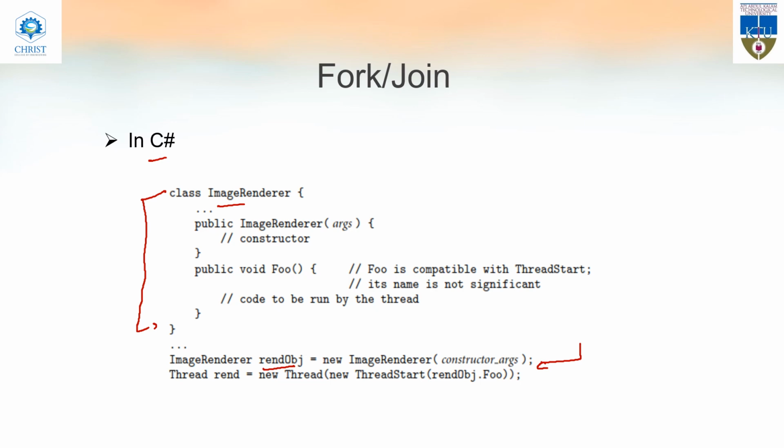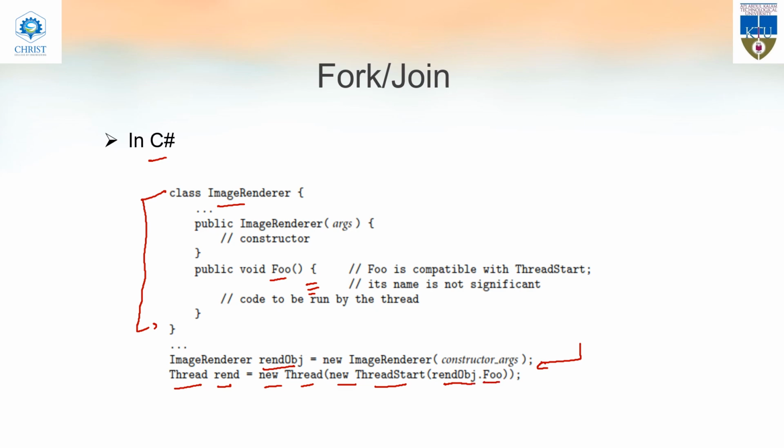To create a thread, you will write Thread, give it a name, and write new Thread. If the foo function has the steps that need to be executed as a thread, then we will just write new Thread start, and inside you will write rend obj dot foo.